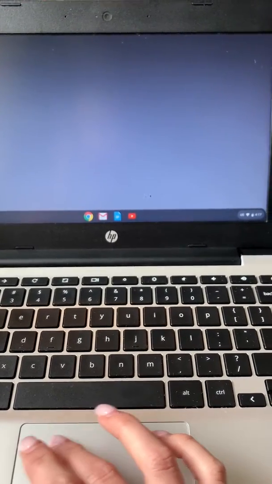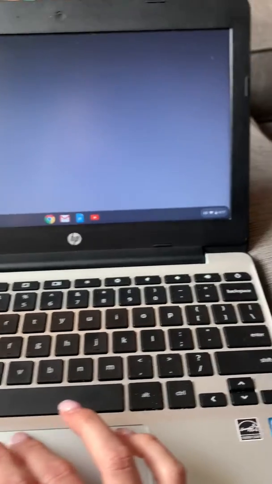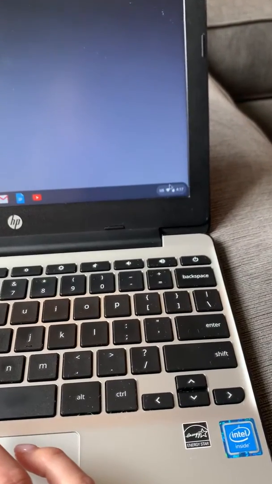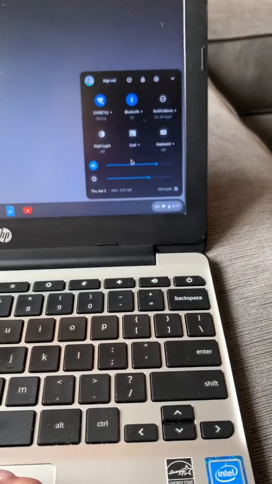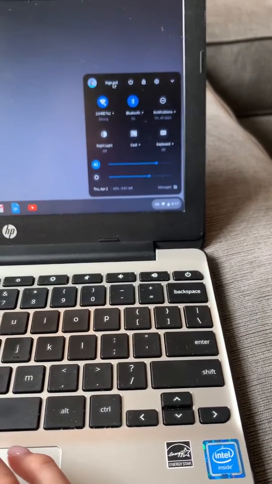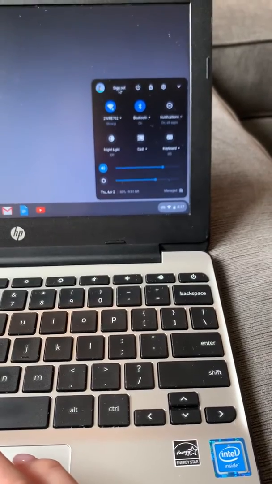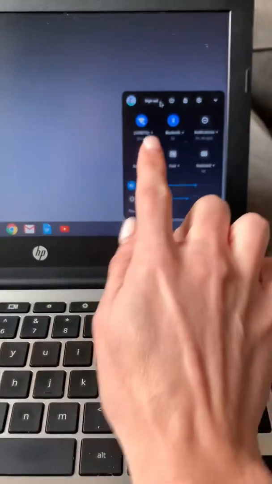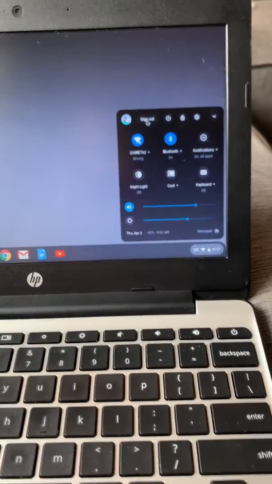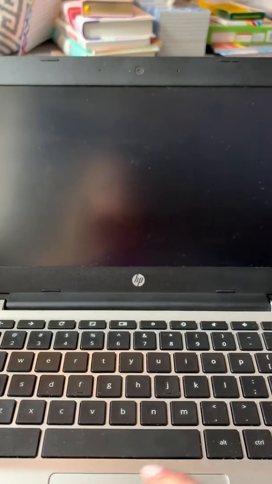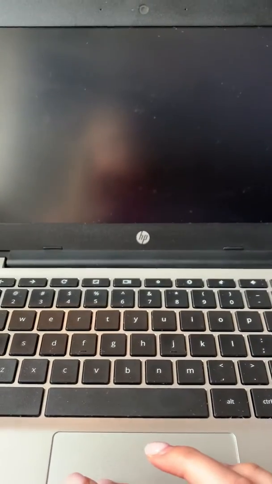So just to make sure that you are cleared out of everything, you need to come down to the bottom right-hand corner, and then you will click. And up here at the top, you want to click sign out, or if you've been browsing as a guest, it may say exit guest. So make sure you log completely out, and then we will be back on the main page of your Chromebook.